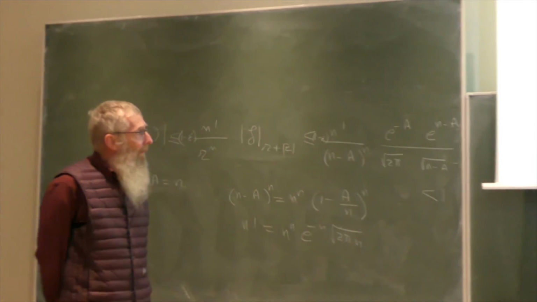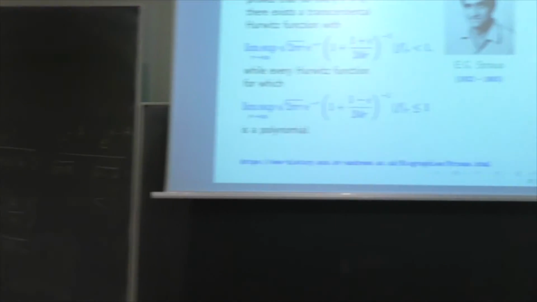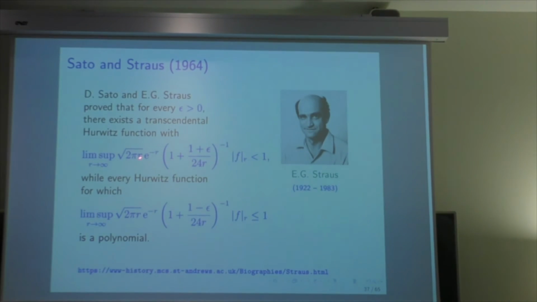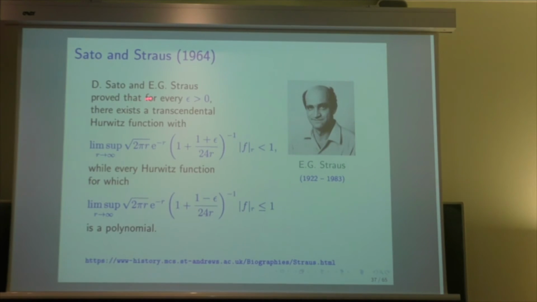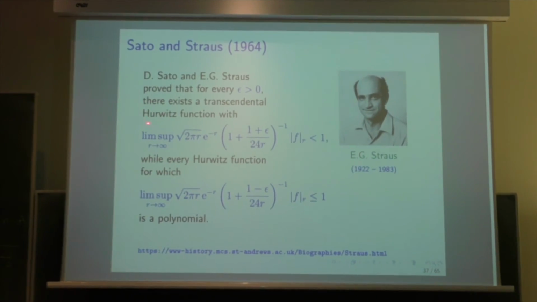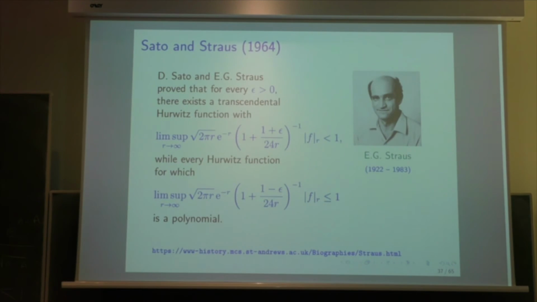We can say something much more precise for this question here. Sato and Strauss went further by giving a result which is extremely sharp. They prove that for any epsilon, there exists a transcendental Hurwitz function, which is a lacunary series like the one which I mentioned, where the lim sup of square root of 2 pi r exponential minus r, 1 plus epsilon over 24r minus 1, f of r is less than 1.